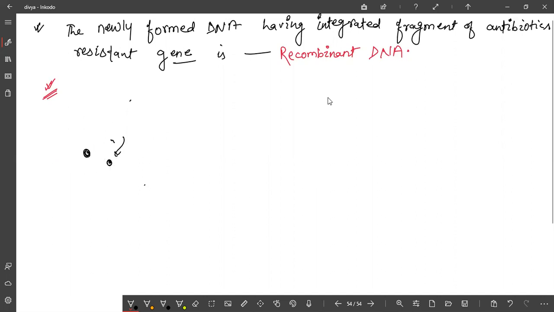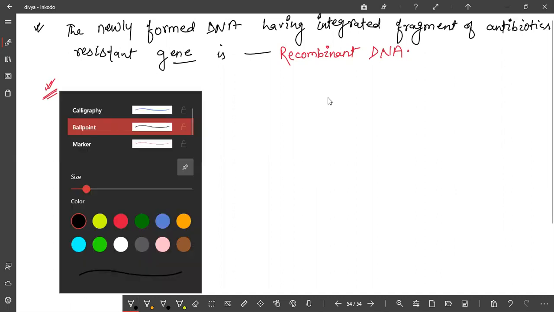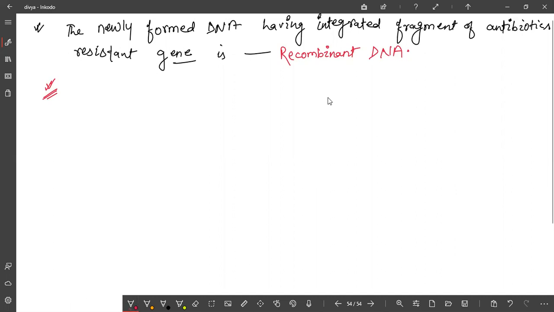Now the theory that I have written is for construction of rDNA, recombinant DNA. How is recombinant DNA formation done? Simply, suppose that this is vector DNA or plasmid DNA.